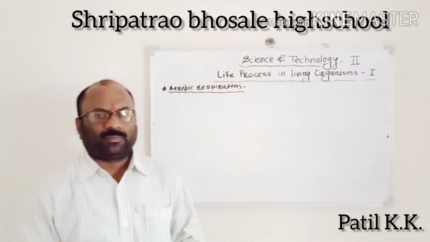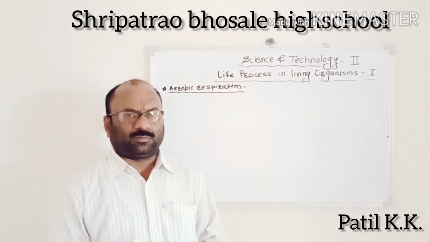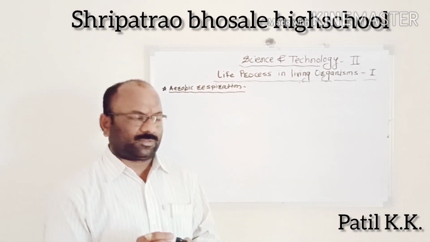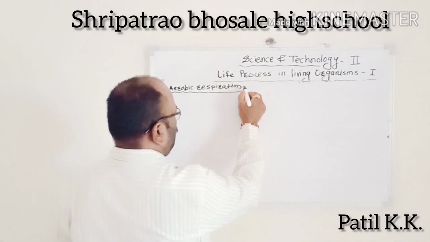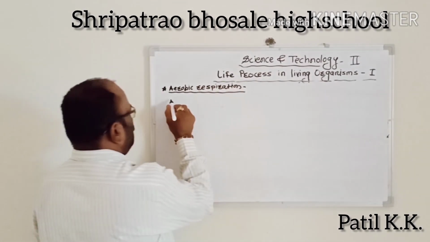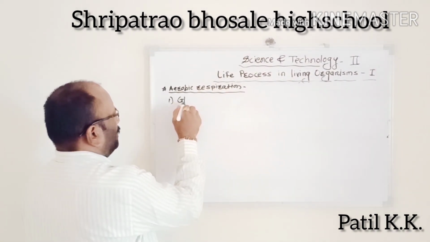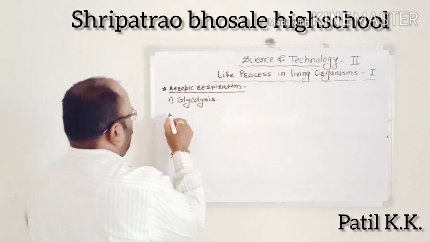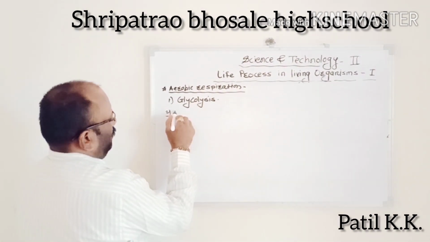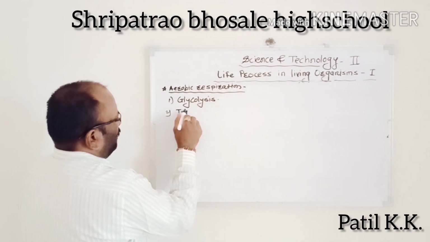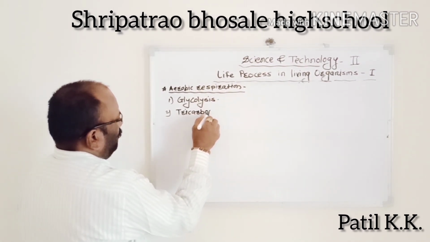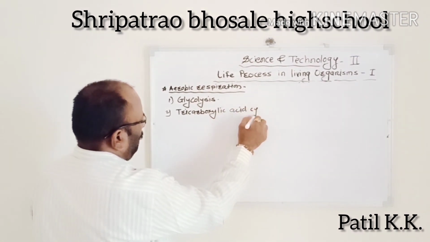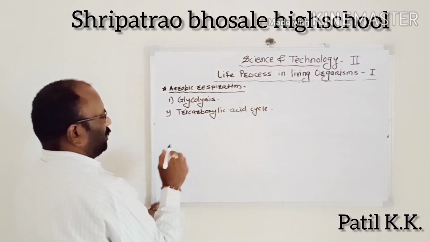Aerobic respiration. In the process of aerobic respiration, glucose is oxidized in three steps. The first is glycolysis. Second, the tricarboxylic acid cycle.